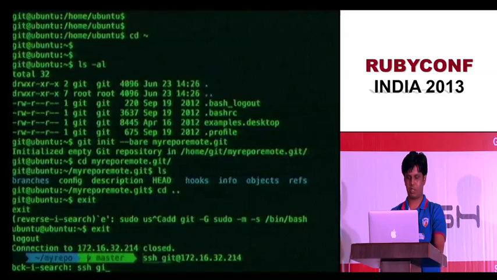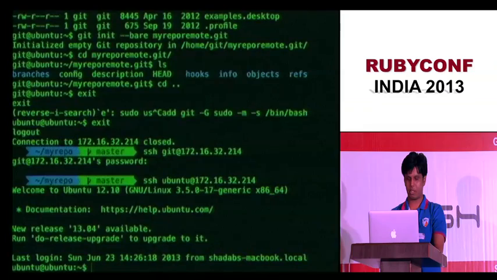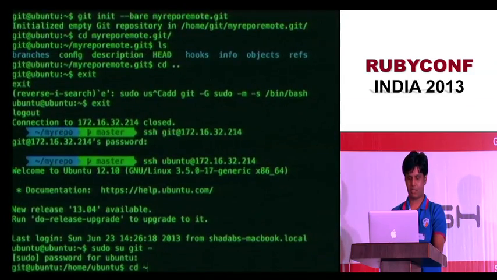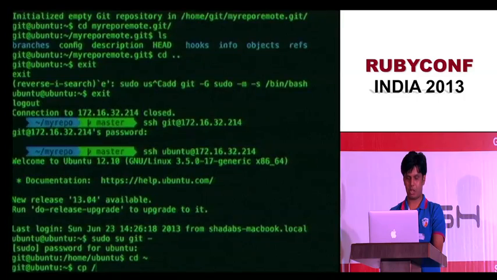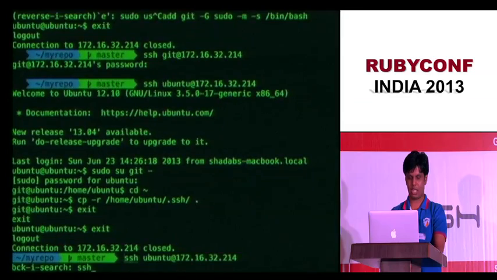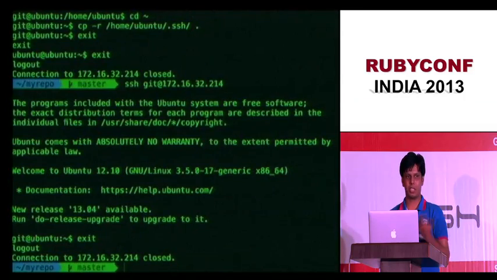And let me try SSH once. Okay. So it's asking me for a password. Let me make it passwordless. I'll copy the Ubuntu user's SSH keys to the current directory. In fact, I'll put cp -r, and there we have it. Let me exit, and let's try. Oh, cool. We have passwordless access because I copied the SSH keys.